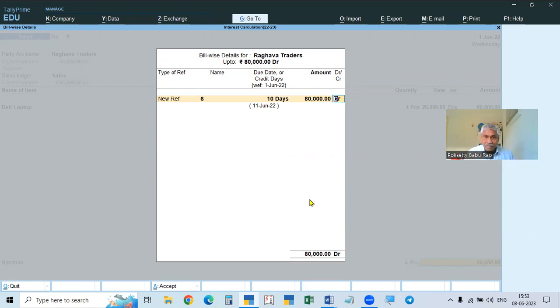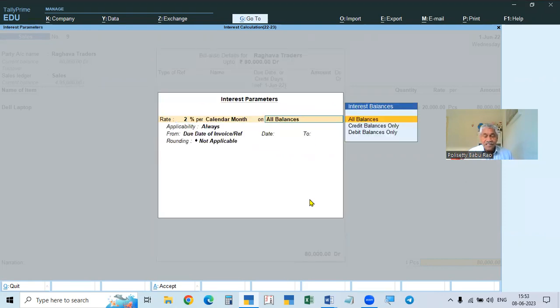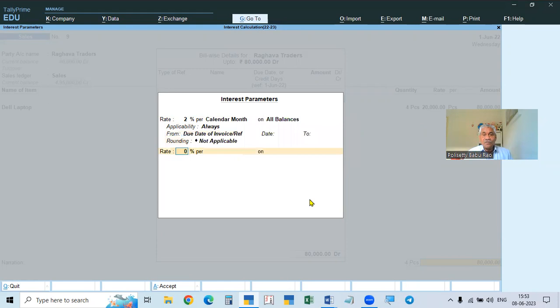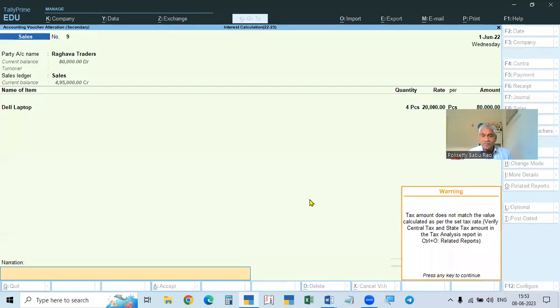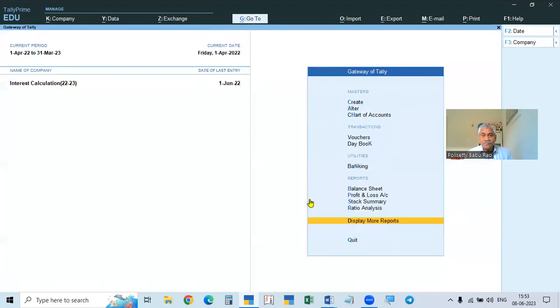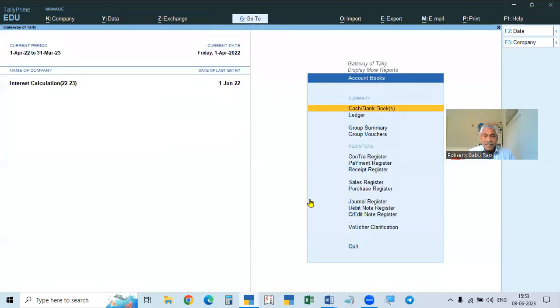Okay. So now we are making this. For example, when they are making override advance features, every time we make an entry of the amount, it will ask you. So we are not changing anything. Due date of invoice, everything is like that. Just accept. Yeah, this is about the tax. So now you see the interest. Now you see the interest.